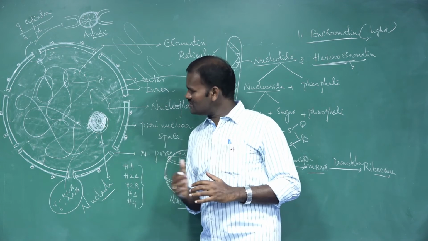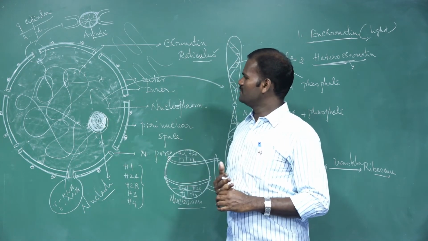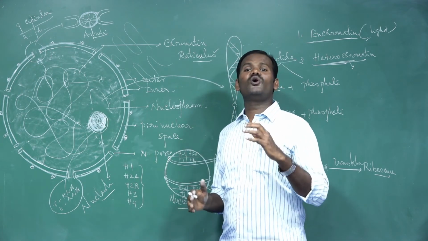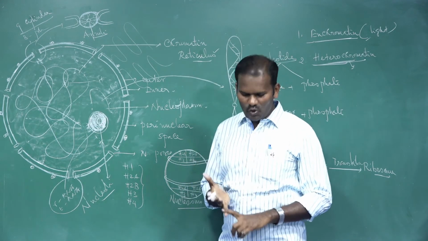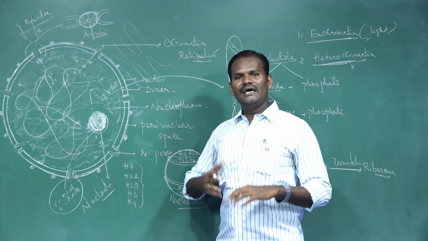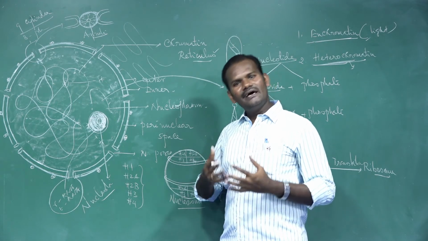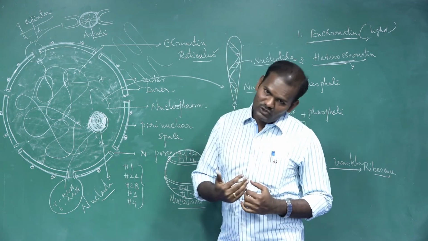So, what are the functions of the nucleus and the nucleolus? The nucleus is the controlling center of the cell. It controls all the activities of the cell: its growth, metabolic activities, development, synthesis, reproduction, and response to stimuli.